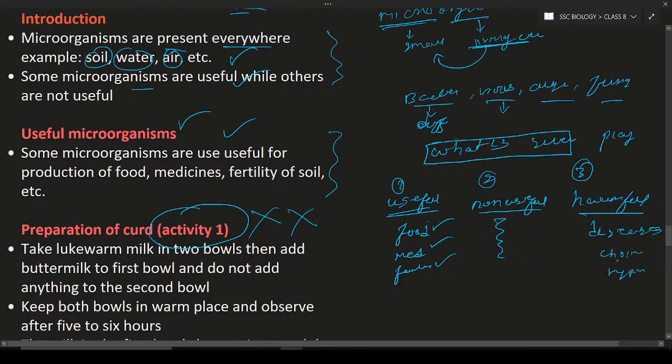So these are the different types of microorganisms. They cause diseases. It means we should be more careful with harmful microorganisms. These harmful microorganisms will cause different types of diseases to human beings, plants, and also animals. So this is about different types of microorganisms. Here the useful microorganisms are useful in the production of food, medicines, fertility of the soil, and so on. What is meant by fertility?